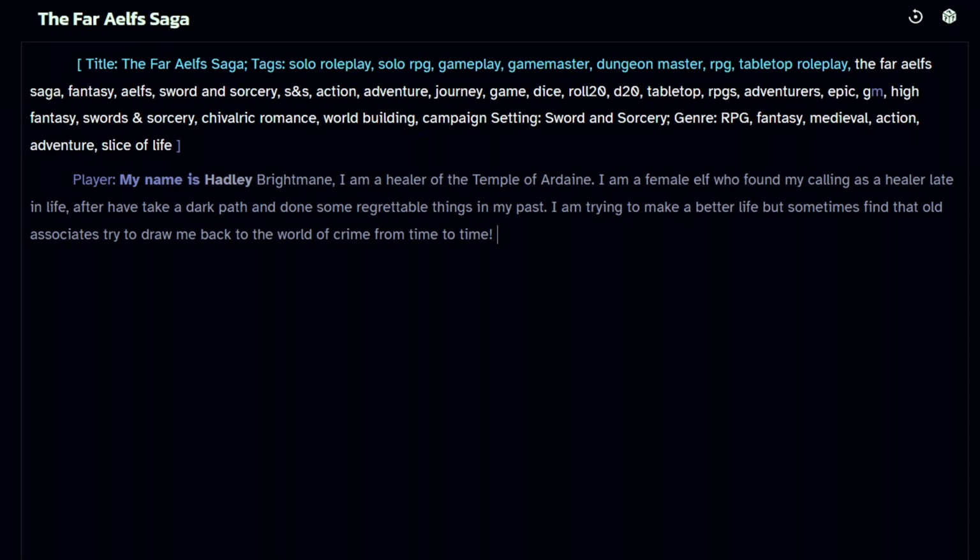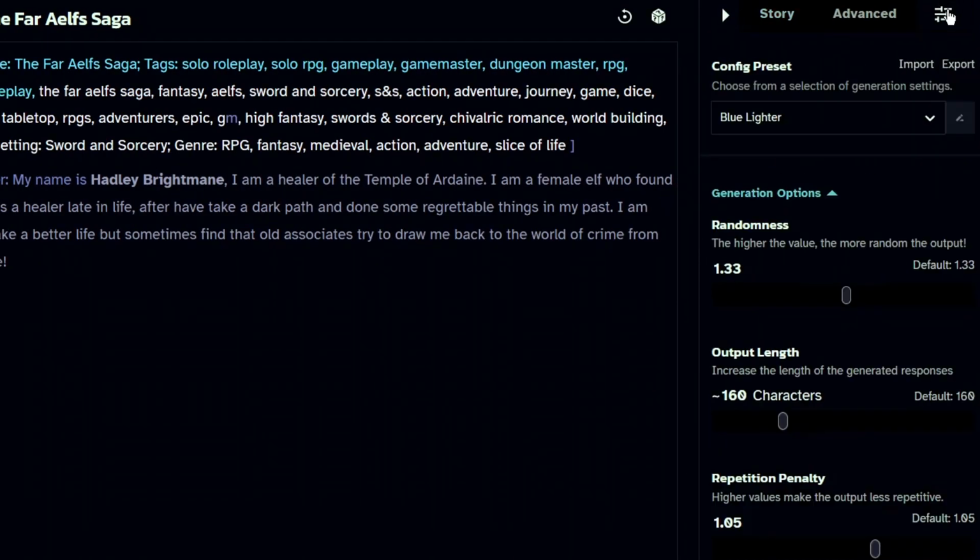At this stage of the creation of your AI roleplay adventure, if you're asking the AI to help you fill out things like names and locations, you may want to lower the generation output length and make it, say, 50 characters or 40 characters, so that you can help keep the AI a little bit more on track when you want it to generate things that are short and to the point. Then bring it back up to its default 160 when you're ready to get into the story.